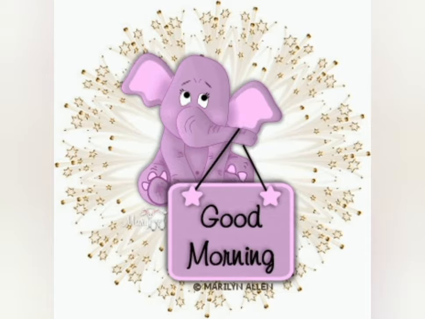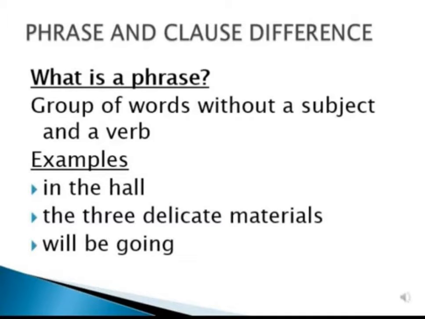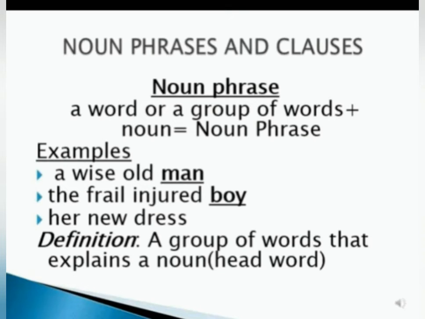Phrases are a group of words which have incomplete meaning. They do not have a subject, they do not have a verb, right? Yesterday we learned that. Let's have a look again. A group of words without a subject and a verb is called a phrase. Example: in the hall, the three delicate materials will be going. All these are providing information, but that information is incomplete, so it is said to be a phrase. Okay. So what does a phrase not have? A phrase does not have a subject as well as a verb.